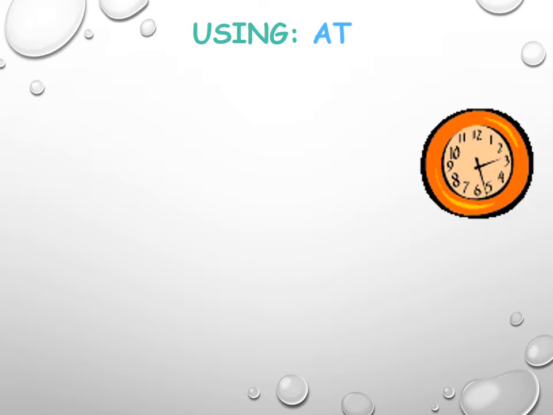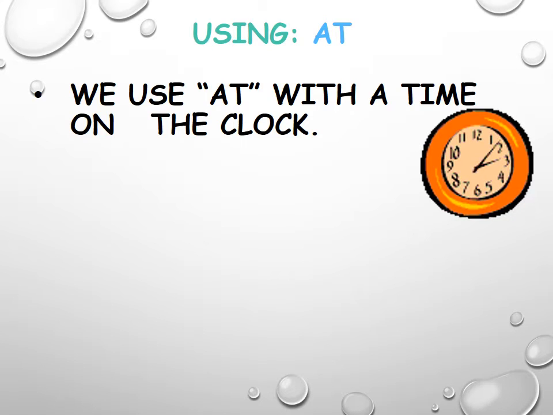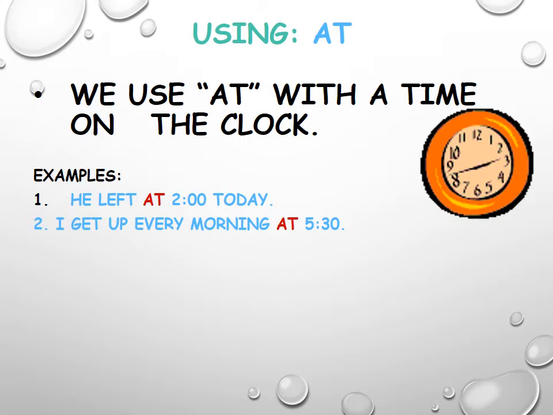The usage of preposition at. So where are we going to use the preposition at? We use at with the time on the clock. Let us look at the examples below. He left at 2 o'clock today. I get up every morning at 5:30. I'll see you at lunchtime.